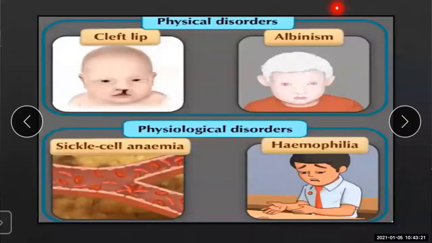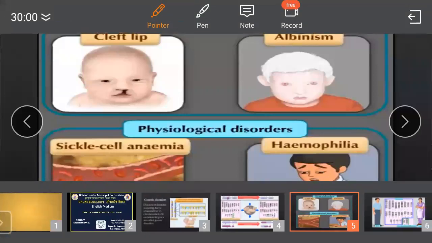This is a physical disorder. See here, cleft lip, then albinism. What are the physiological disorders? See here, which are not seen by our eyes, but go on in our body: sickle cell anemia, then hemophilia. Yes, these are the different disorders which can occur as genetic disorders.